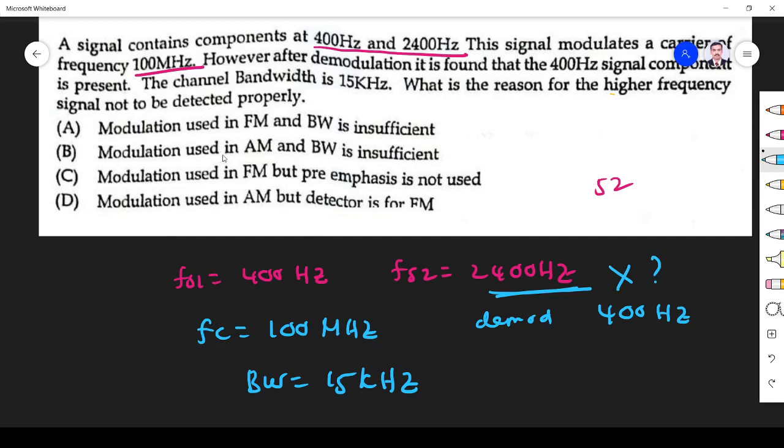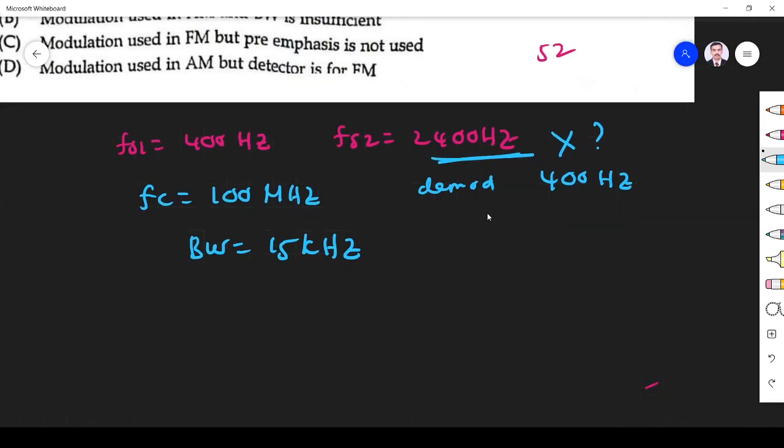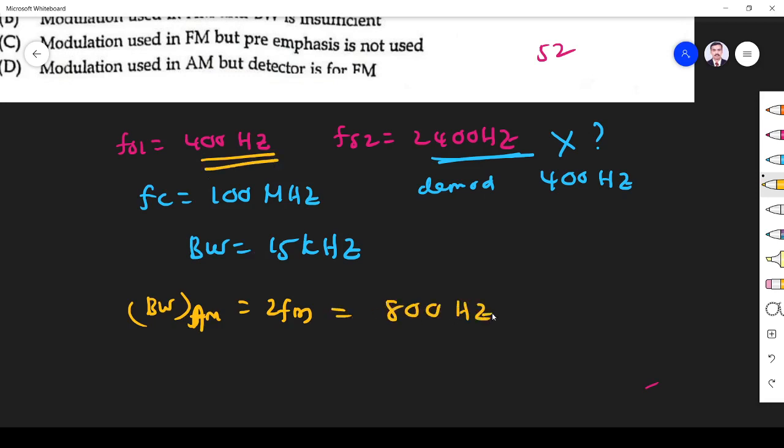So what is the answer they have given? They told some two modulations, AM or FM, and some reason. First we have to check what type of modulation. Bandwidth of AM is 2 fm. So if the signal is having 400 Hz, the bandwidth is 800 Hz. If the signal is having a 2400 Hz component, the bandwidth is 4800 Hz.